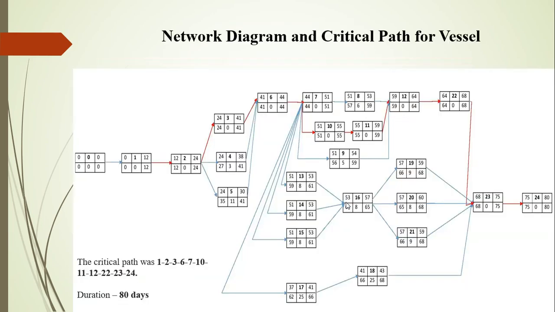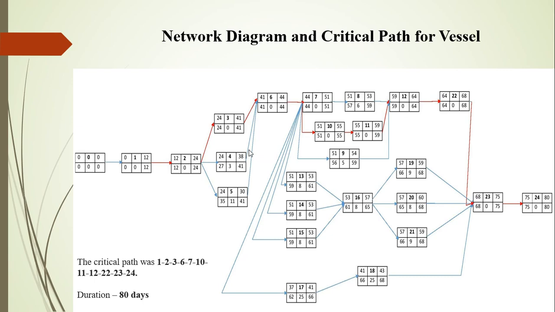And here comes the network diagram. As we saw, 3, 4, 5 represent the hull, deck, and cabin. The hull takes 17 days. The three works can be done simultaneously, but the hull takes more days, 17 days, compared to the deck, which takes 14 days. So 3 days is the slack there. So most jobs can be done simultaneously.